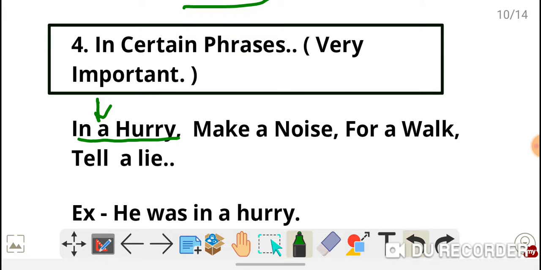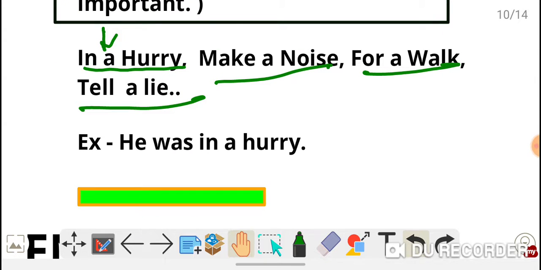Next, make a noise. Don't make a noise. If you say don't make noise, it is wrong. Also: for a walk, tell a lie. Example: He was in a hurry.